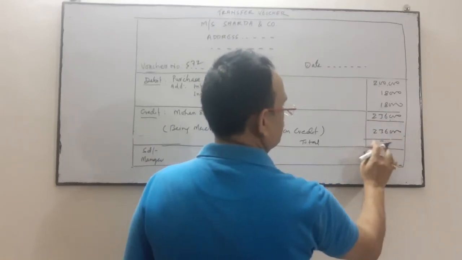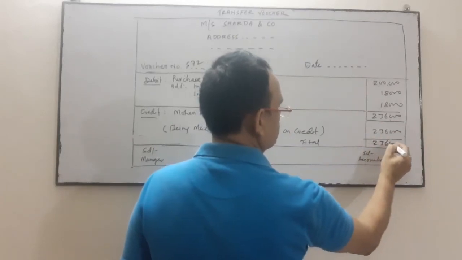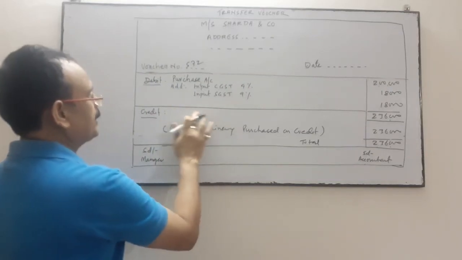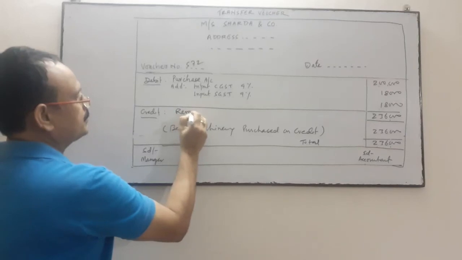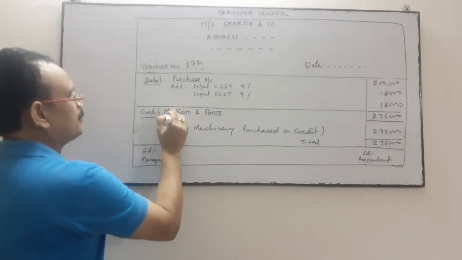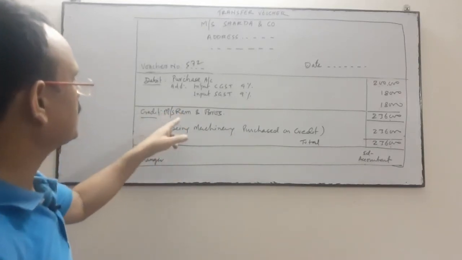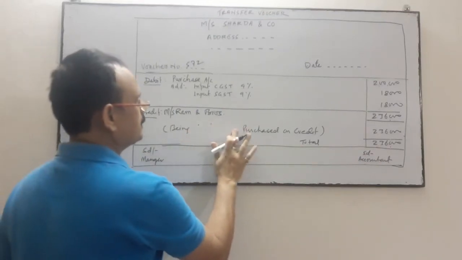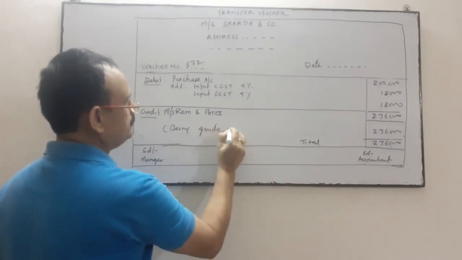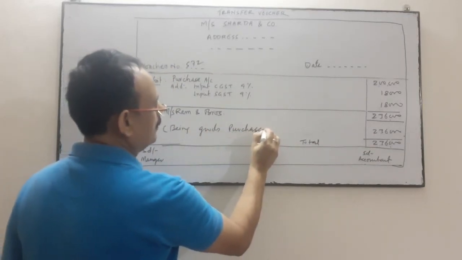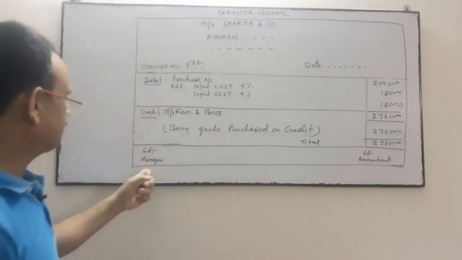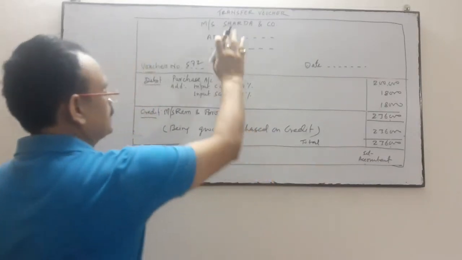And goods are purchased on credit from Ram and Brothers. So Ram and Brothers account will be credited. Narration here we will write: being goods purchased on credit. Signature of the manager. This is your transfer voucher.